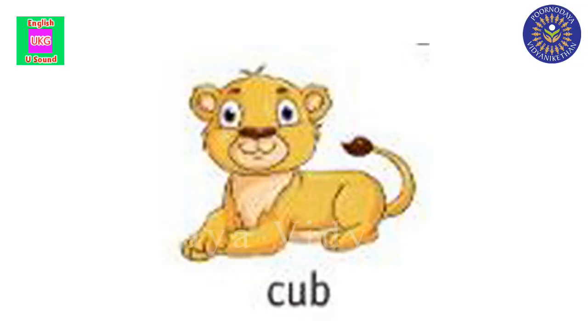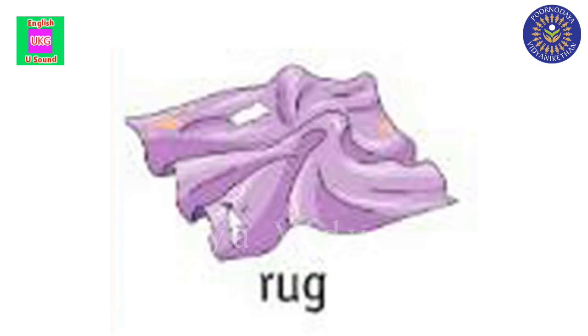See the first one, children. What is this? You should tell what is this. Yes, we learned it. Cub. Very good. What is the sound here? Up sound. What is the spelling, children? C-U-B. Very good. Now, see the next one.